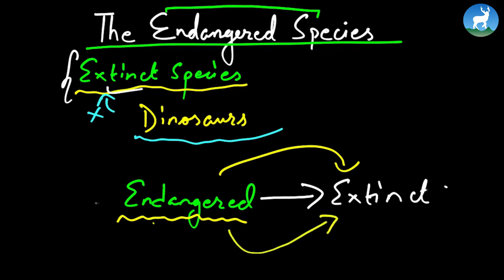Now, of course, there could be many factors for any species to come under this endangered category. It could be the weather factor, the climate factor, or most important, usually, sadly, it's us, the human beings, who push a certain species to the brink of extinction. And because of us, there are already many species which are listed as endangered species. Today we are going to read a passage which talks about one of those endangered species.